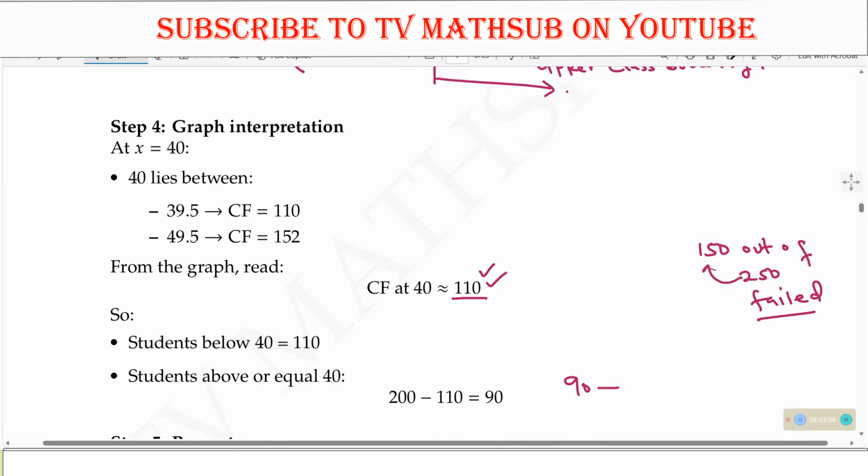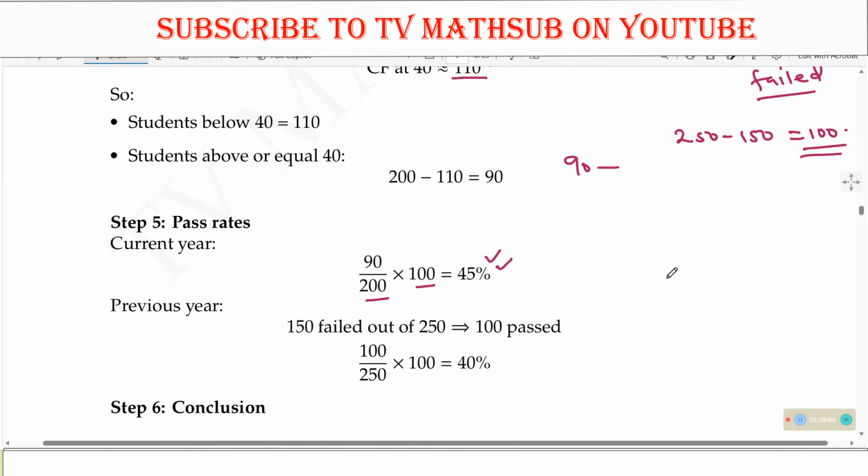Those who passed are 250 minus 150, meaning that 100 students passed. So what is the pass rate for the previous year? It is 100 divided by the total number, which was 250, multiplied by 100. So the pass rate is 40%.